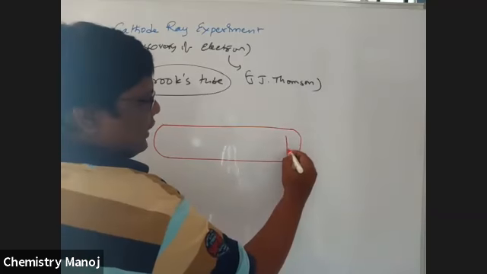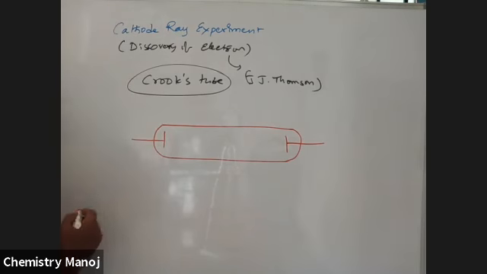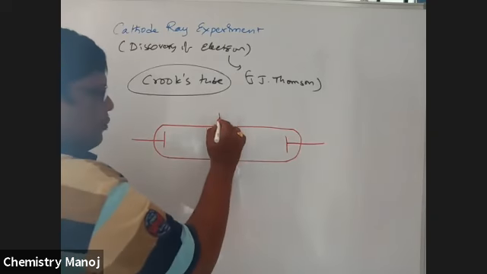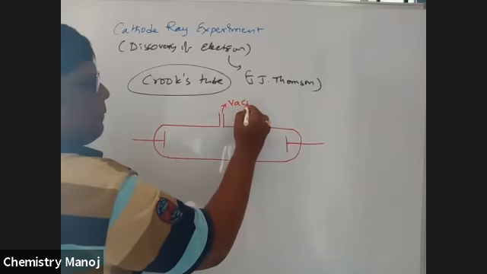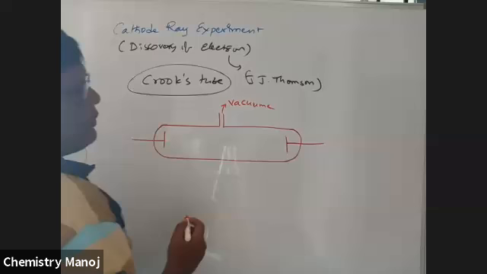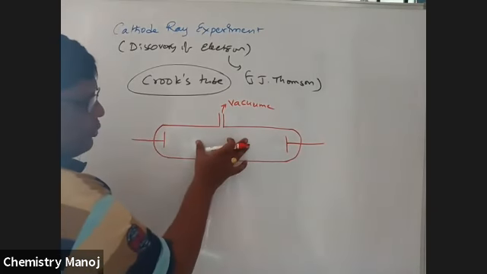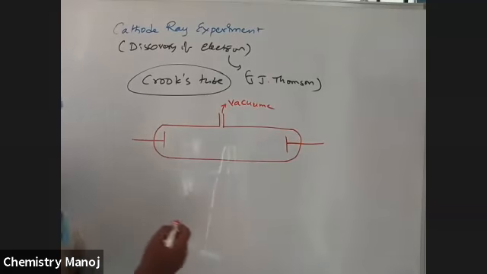These ends are fitted with metal plates, which are taken as electrodes. This tube is connected to a vacuum pump. That means the pressure inside the tube can be decreased or increased with the help of this vacuum pump.